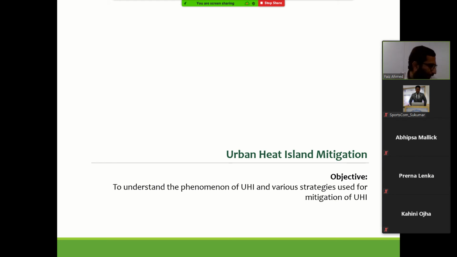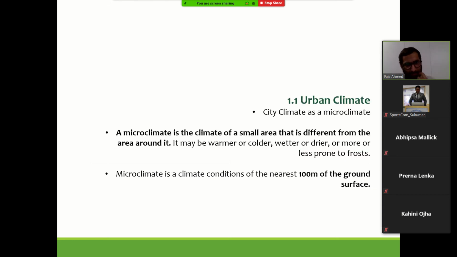What is UHI and how does it impact a city? Am I right? Yeah. Okay. So we are talking about UHI from the climate perspective. Okay, so we want to analyze the city as such from a climate perspective.